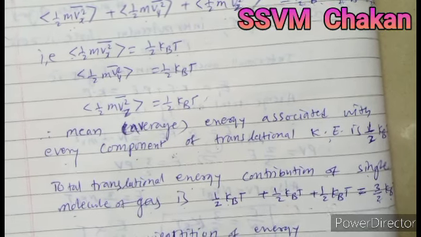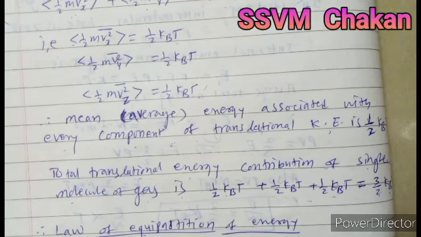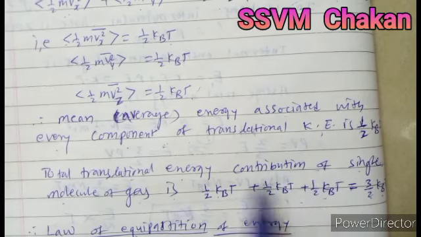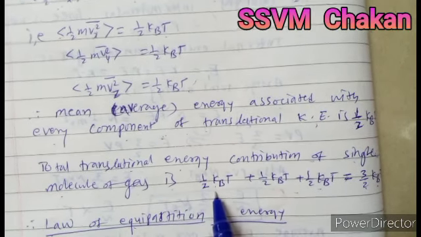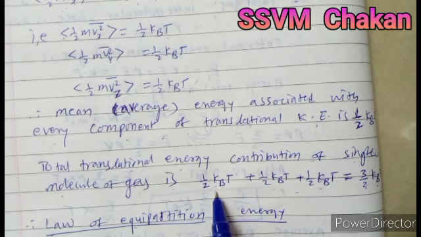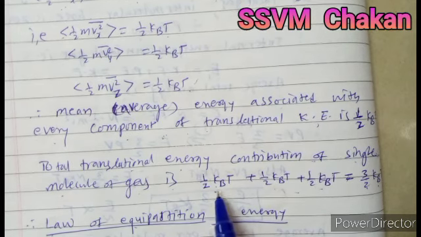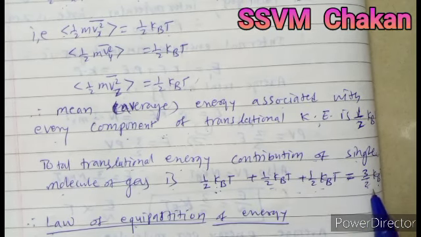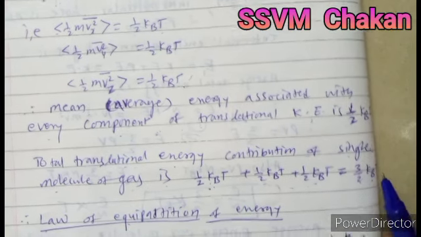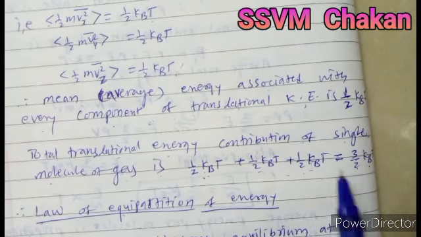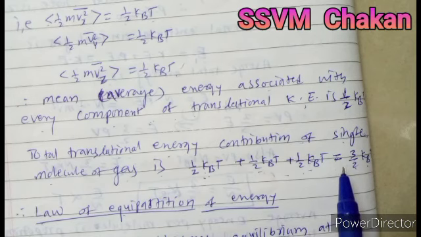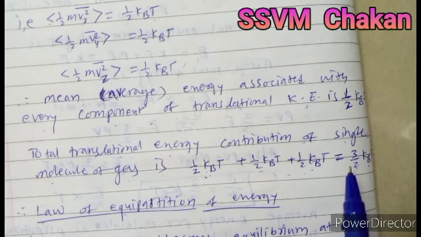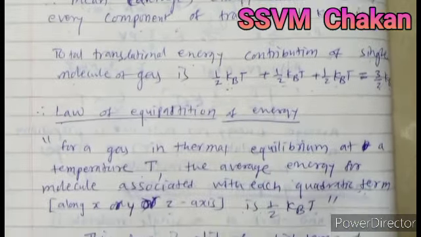But when you consider all three axes together, then the total translational energy contributed by a single molecule is the addition of kinetic energy along the x-axis, y-axis and z-axis, which is equal to 3/2 kBT. So energy is equally distributed along the three axes, so it is called the law of equipartition of energy.